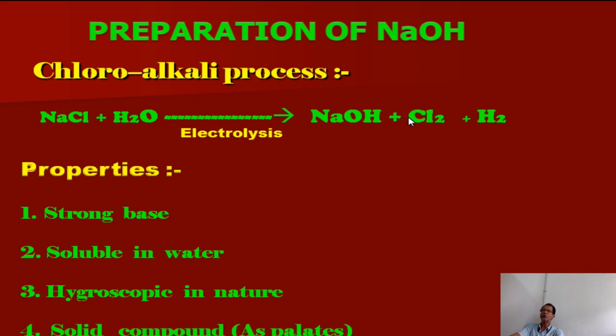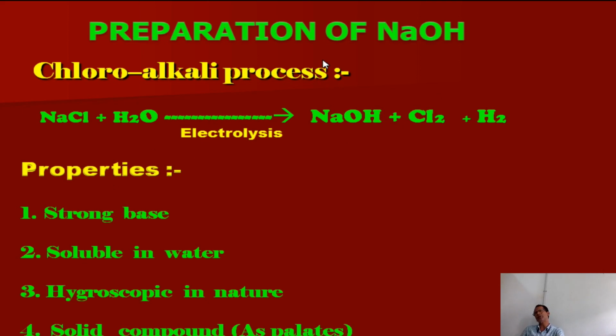As chlorine and the alkali sodium hydroxide are produced during electrolysis of aqueous NaCl, that's why it is called the chloroalkali process. It is a very important process, and the products alkali, chlorine and hydrogen are used in our industries and in day-to-day life.